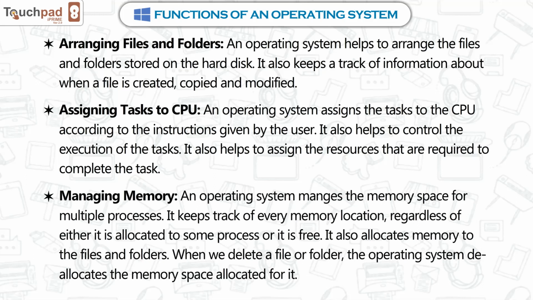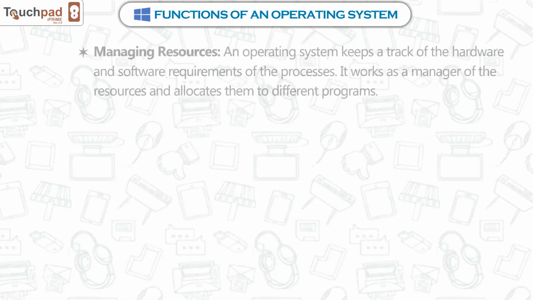An operating system manages the memory space for multiple processes. It keeps track of every memory location, regardless of whether it is allocated to some process or it is free. It also allocates memory to the files and folders. When we delete a file or folder, the operating system deallocates the memory space allocated for it.